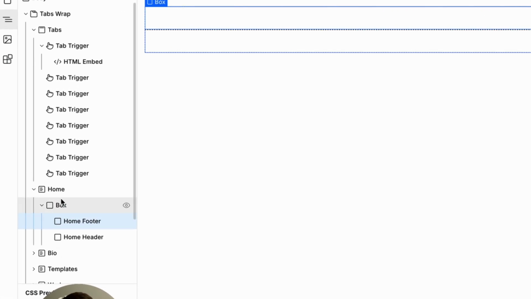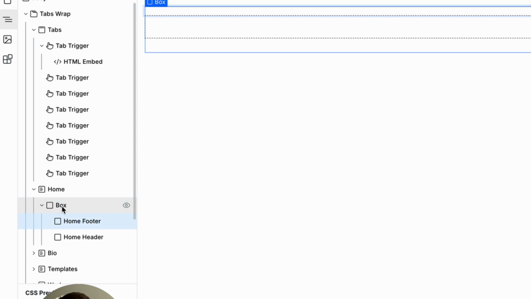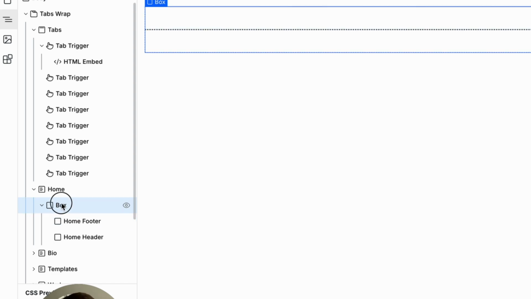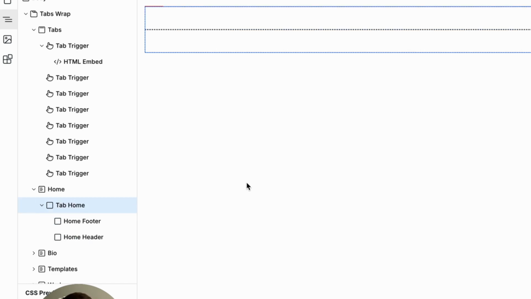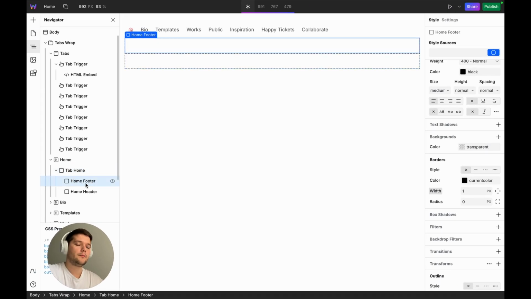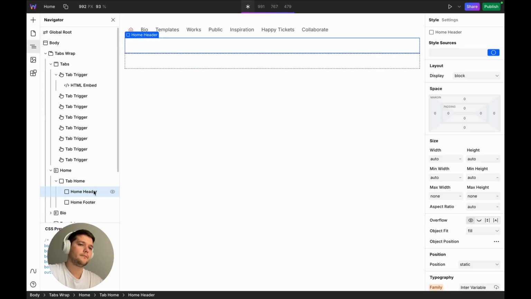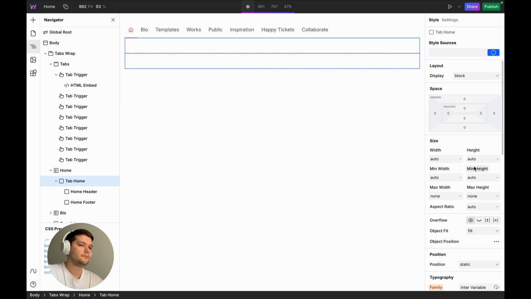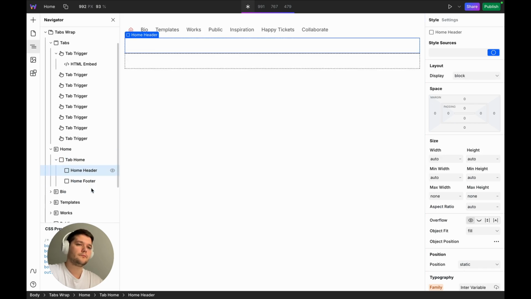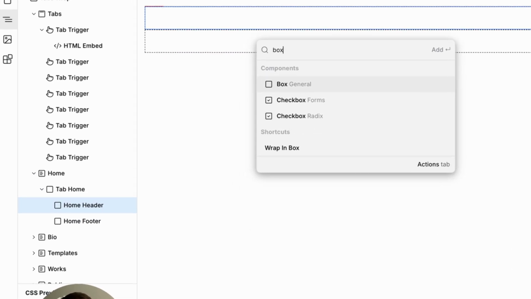First, I'm adding a box and placing two blocks inside. The top part is going to be home header. The bottom part will be home footer. This wrapper is going to handle the height and separation between the top and bottom sections. Next, I'm working on the home header. Here I'm adding two more blocks, left and right.